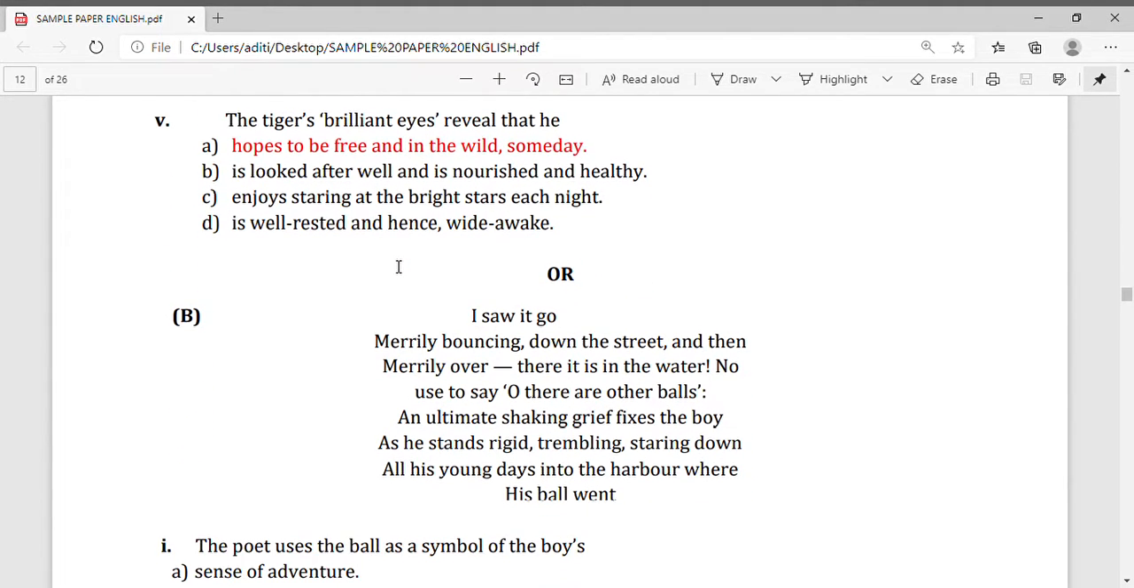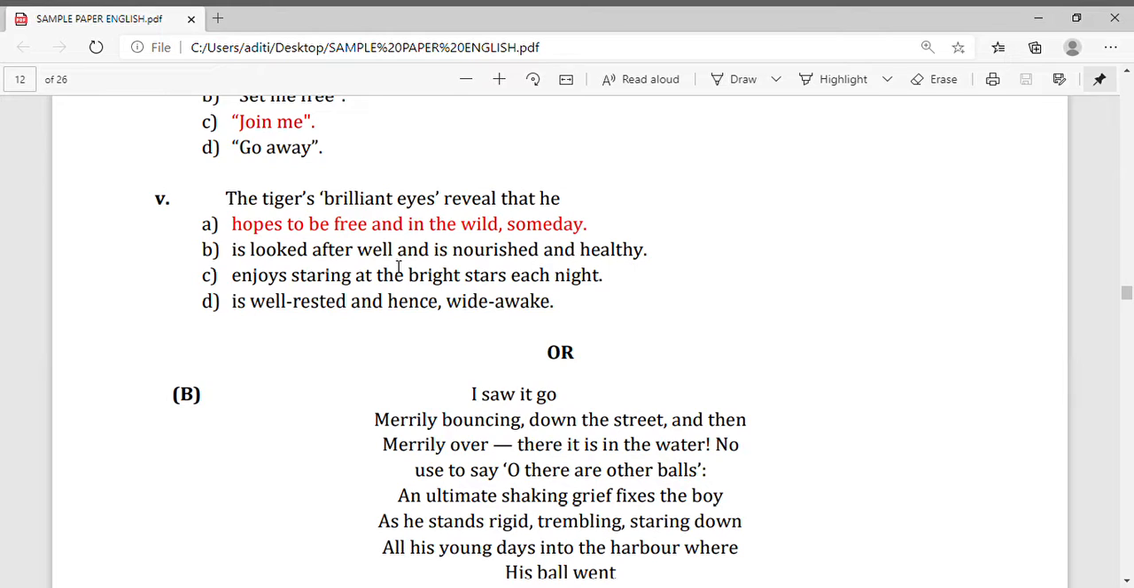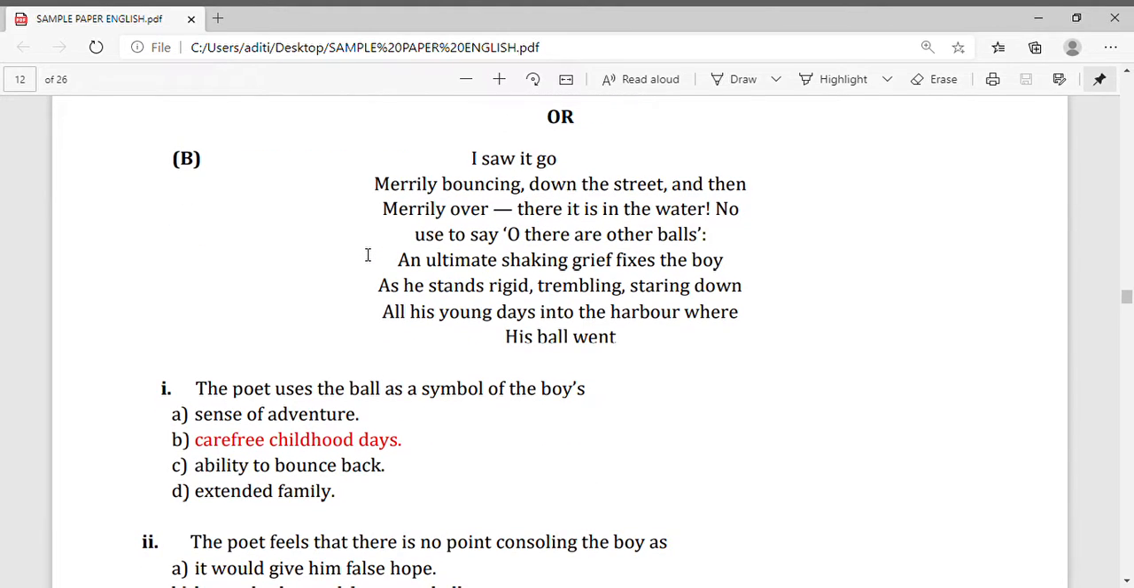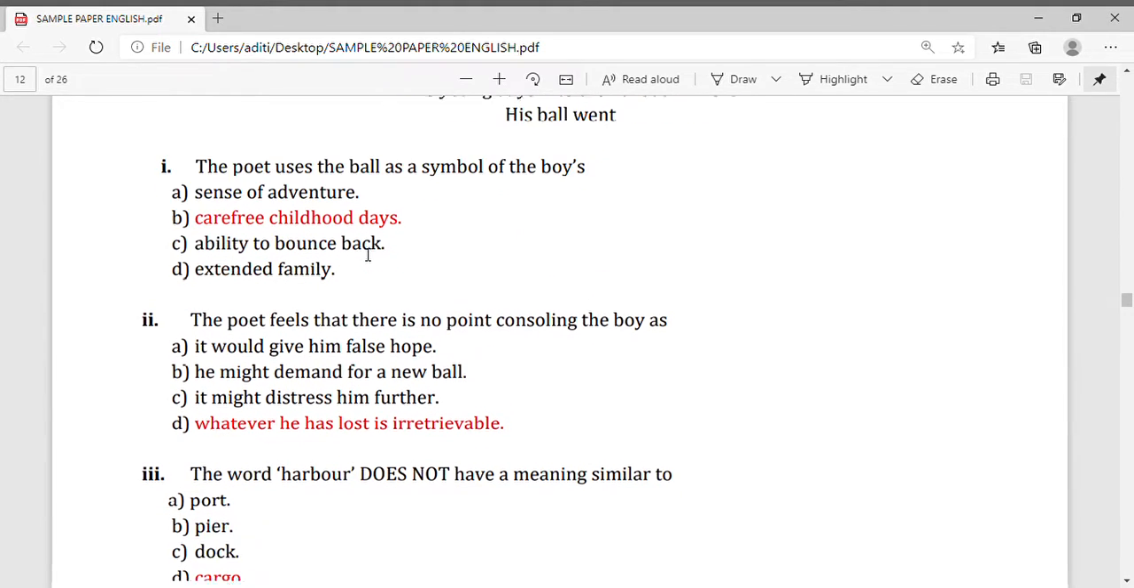Now question number 5. The tiger's brilliant eyes reveal that he. Four options are given. The correct option is A: hopes to be free in the wild someday. Now the second poem. That was poem 1 and this is poem 2. In B, the poetry is from The Ball Poem. These lines have been given from The Ball Poem, and they will ask 5 questions.